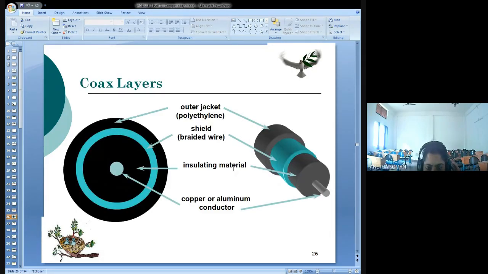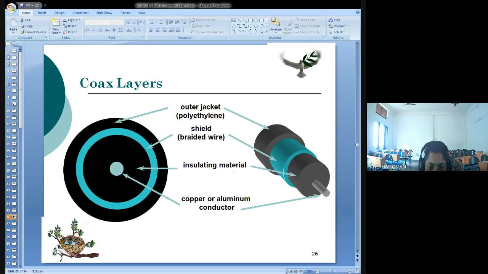Now you can see the cross section of the coax layers. You can see the outer jacket, made up of polyethylene. You have a shield, which is braided wire, an insulating material, and a conductor, which is either copper or aluminum.